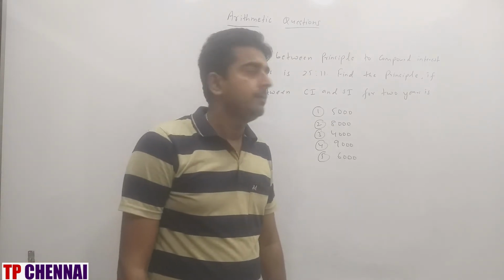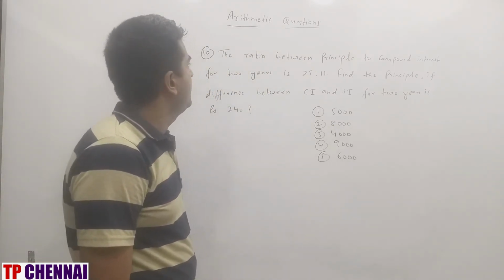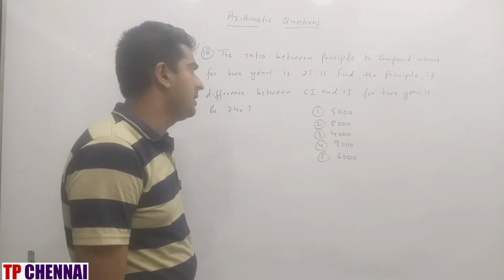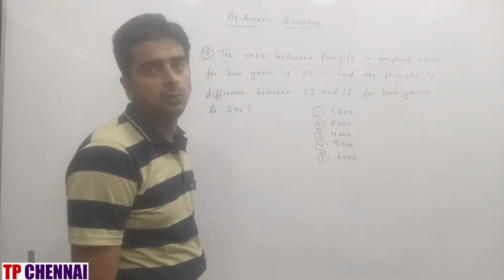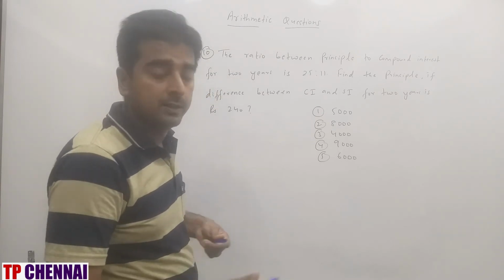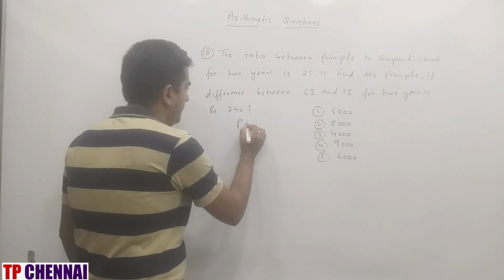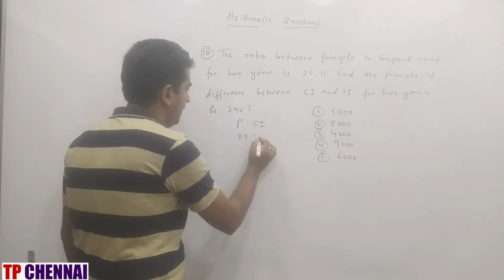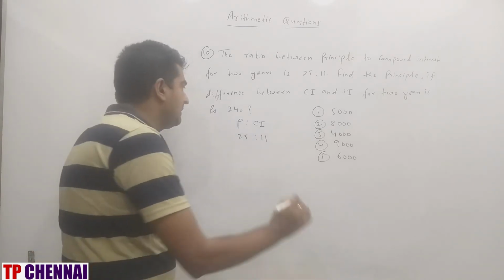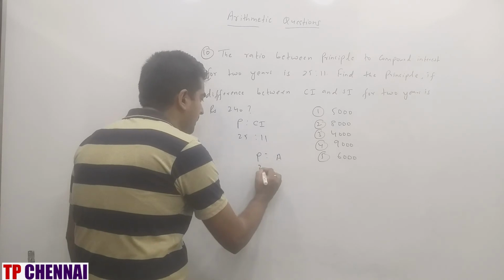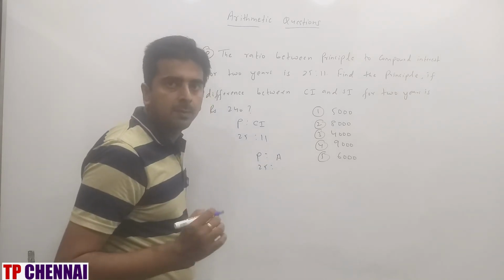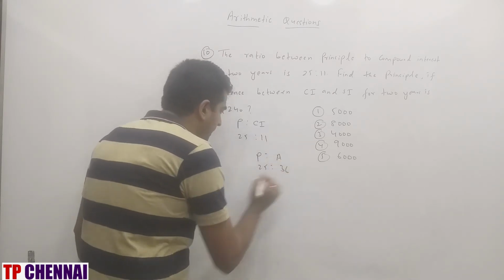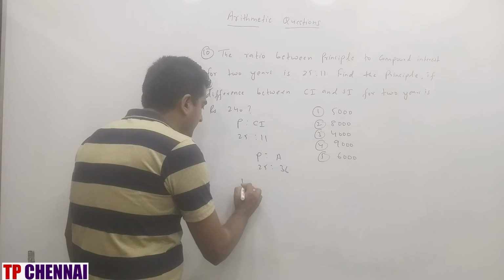So now we will see the 10th one. The ratio between principal and compound interest for 2 years is 25:11. Find the principal if the difference between compound interest and simple interest for 2 years is rupees 240. Very important question. Mark this question. It is very important, right? Principal and CI ratio is how much they have given you for 2 years? 25:11. So I can say my principal and amount ratio... Amount is nothing but principal plus interest. So principal plus compound interest is 25 plus 11, 36. From this we can calculate R.